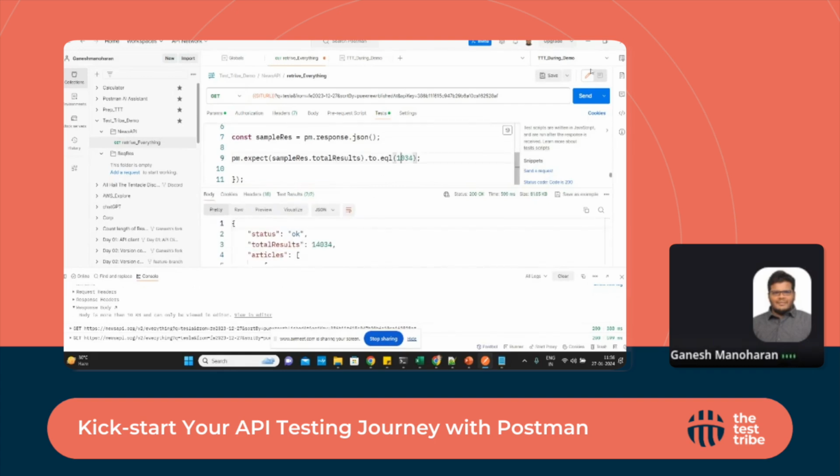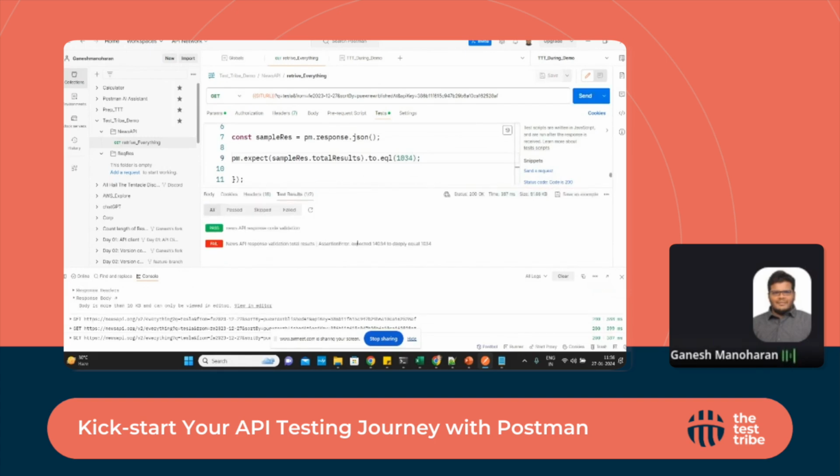Now I'm giving a negative scenario. Always check with the negative scenario whether the test is working. It shows it is expecting 14034, but we got only this 140 because of what we are setting here. This is how we need to add test assertions.